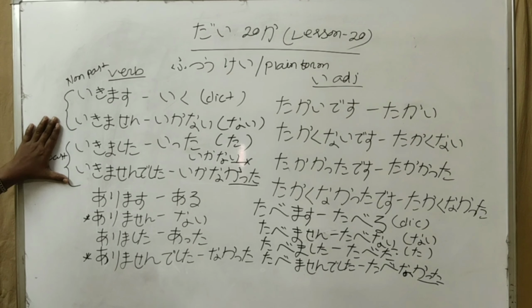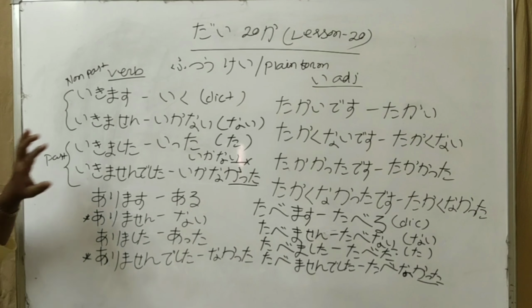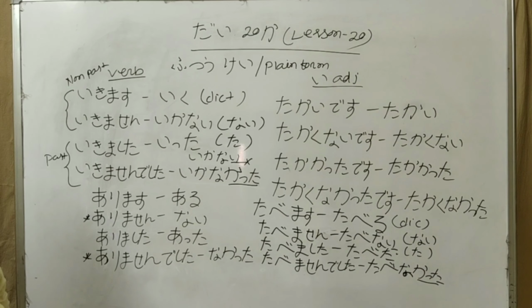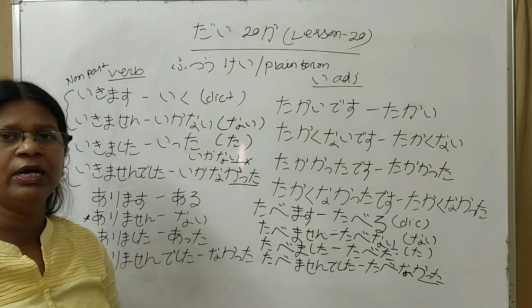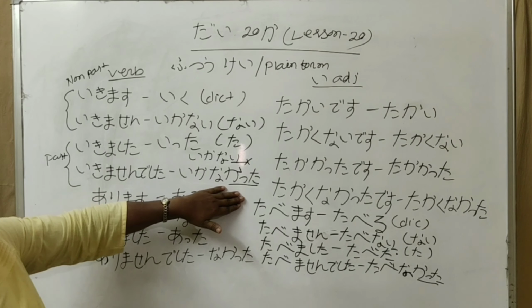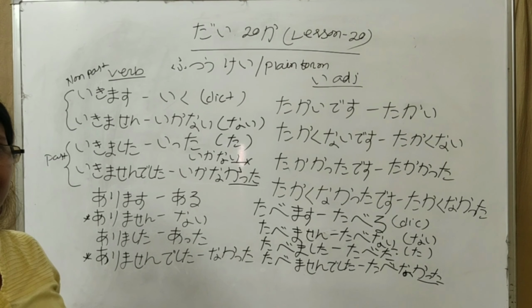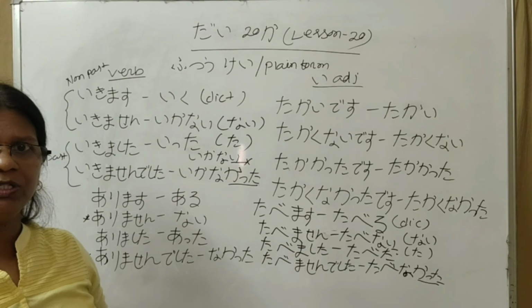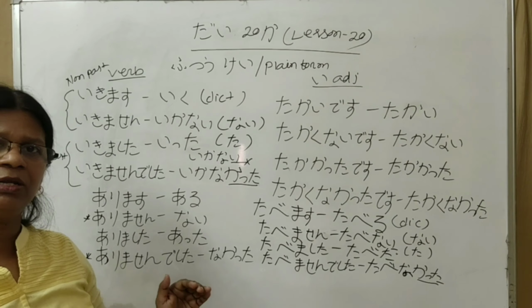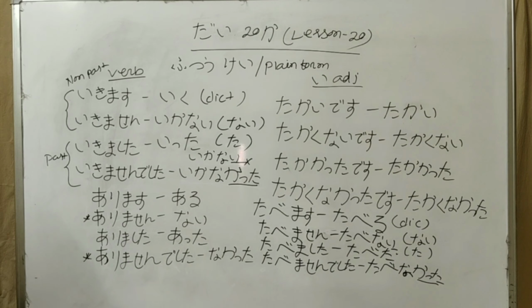The same rule applies with the ichi group of verbs, ni group of verbs, and also san group of verbs. It means all verb groups, whether group one, two, or three. This rule is applicable to all in the same way. Like this you can say benkyo shimasu, benkyo suru, benkyo shimasen, benkyo shinai, benkyo shimashita, benkyo shita, benkyo shimasen deshita, benkyo shinakatta.